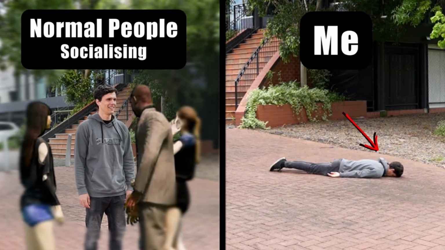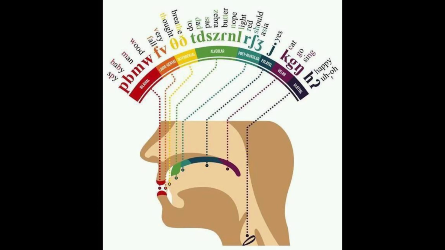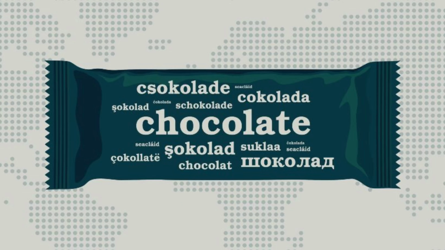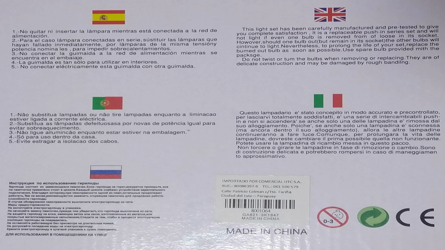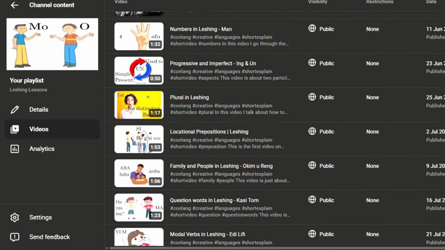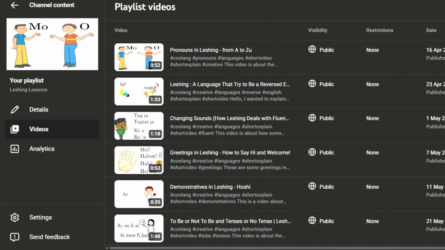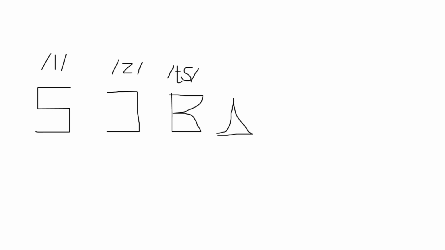Back to the video. Normal people get interested in languages because they like how they sound or the word's etymology. Not me. The first time I ever dived into languages was because of these, basically looking at another language script and wanting to know how to read it. So last June or so, I adapted the Korean alphabet to my language Leshing, a personal language and my ultimate creation, which means making up a bunch of characters.